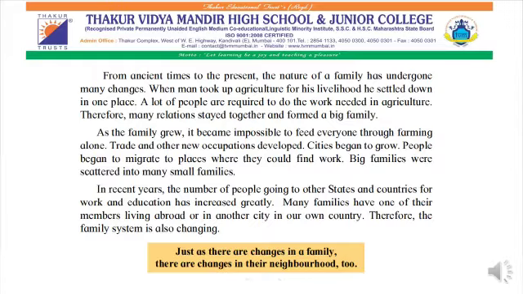Cities began to grow and people began to migrate to places where they could find work, and big families were scattered into many small families, like an uncle and aunt migrating to some other city for their livelihood, to earn money or for some other occupation, because through agriculture it is impossible to feed all the family members. So that was the reason how the big families were scattered and became small families.